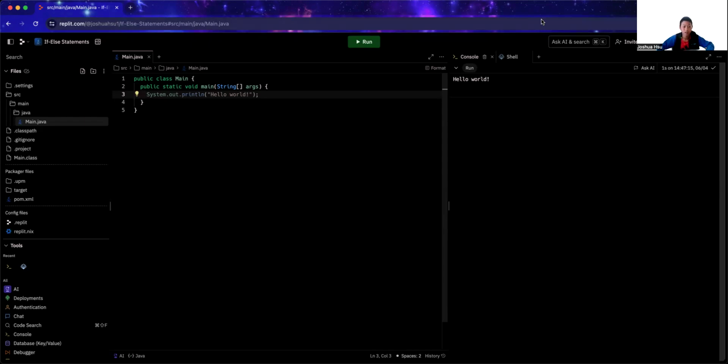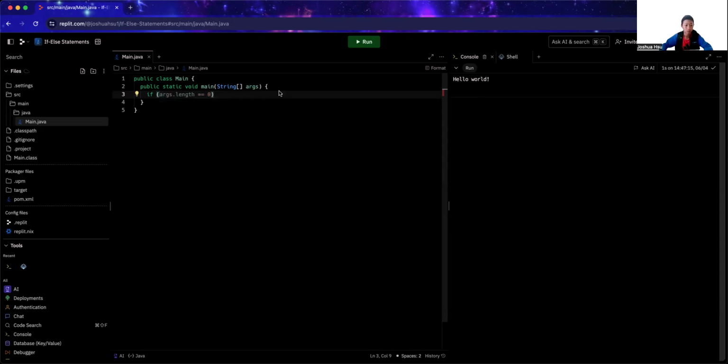Today I will be teaching you how to do if-else statements. So the syntax for if-else statements is first you write if and then you write parentheses. Inside the parentheses you will type the things that you want to check.